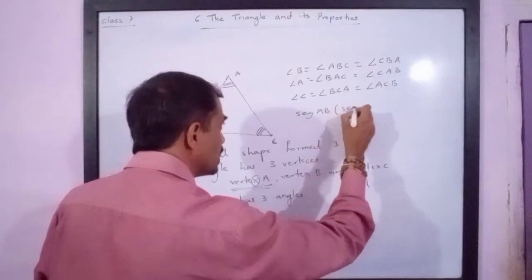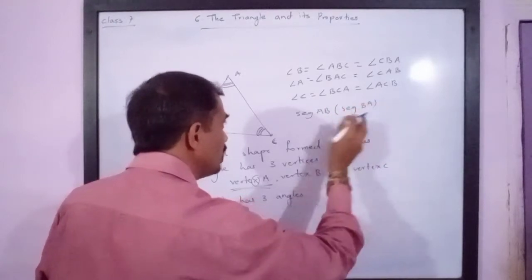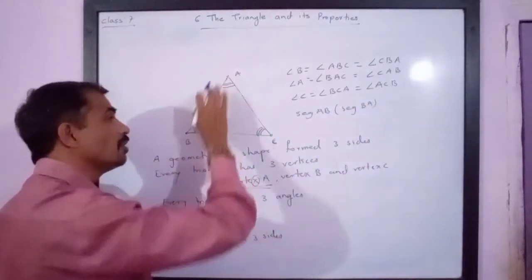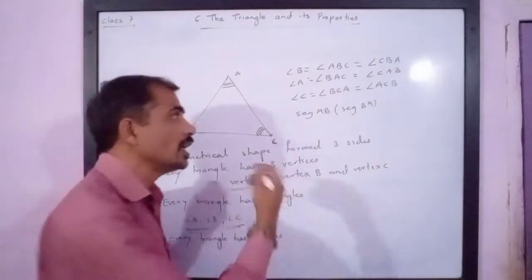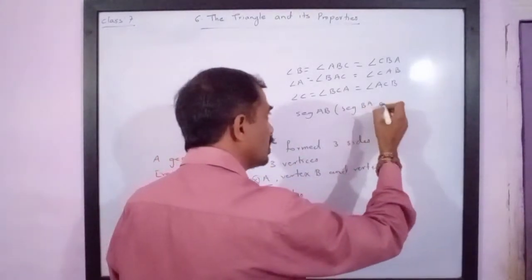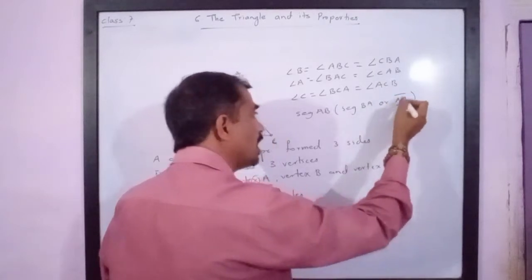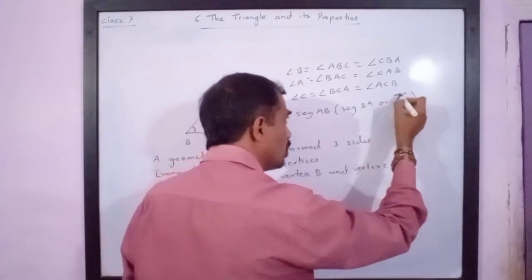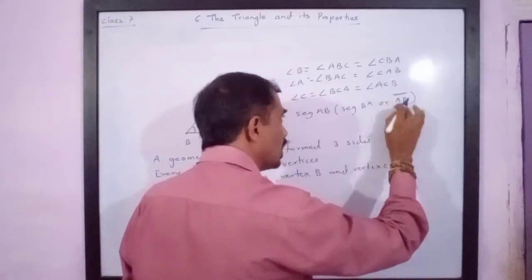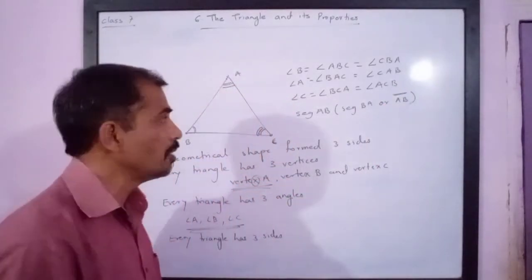When we say segment AB and segment BA, we mean same. Or it can be written as AB segment. So this is segment AB. If you draw a short line over AB, it is read as segment AB.